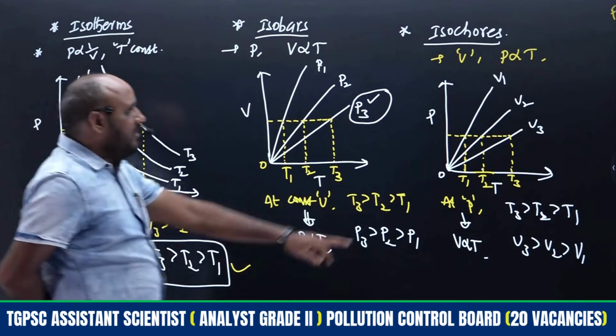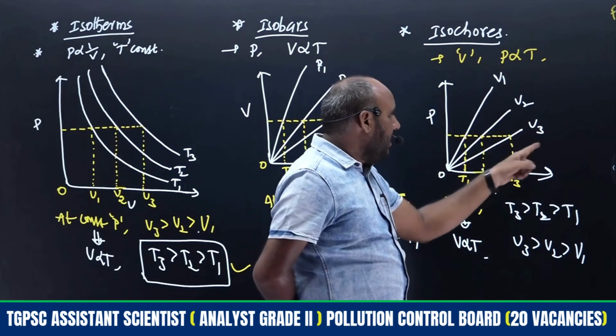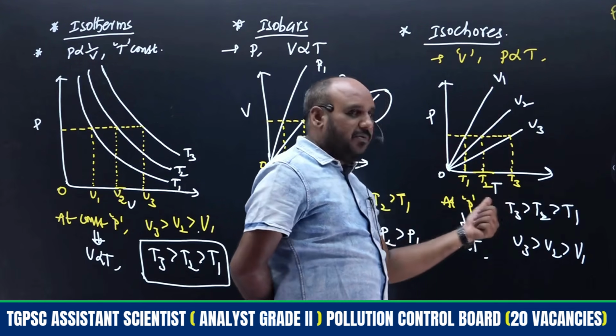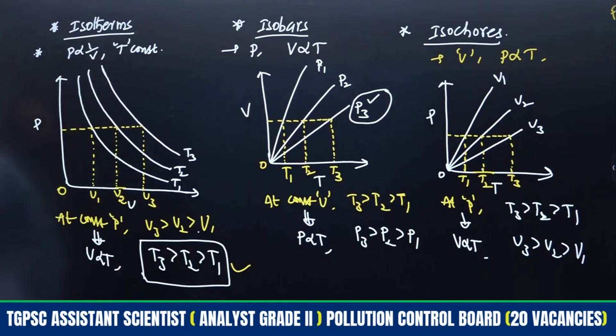So these are the relations we are getting like this. If you change this V1 to V3, this is V1, this is V3, then V1 will be more volume, corresponding to the temperature. These are the curves. Based on that only we will get questions on isotherms, isobars and isochores. Most of the topic of gaseous state, gaseous laws will be covered here. So once again we will discuss at the time of gaseous laws. These relations will be applicable for isothermal, isobaric and isochoric processes, right? So these are the relationships we are getting.